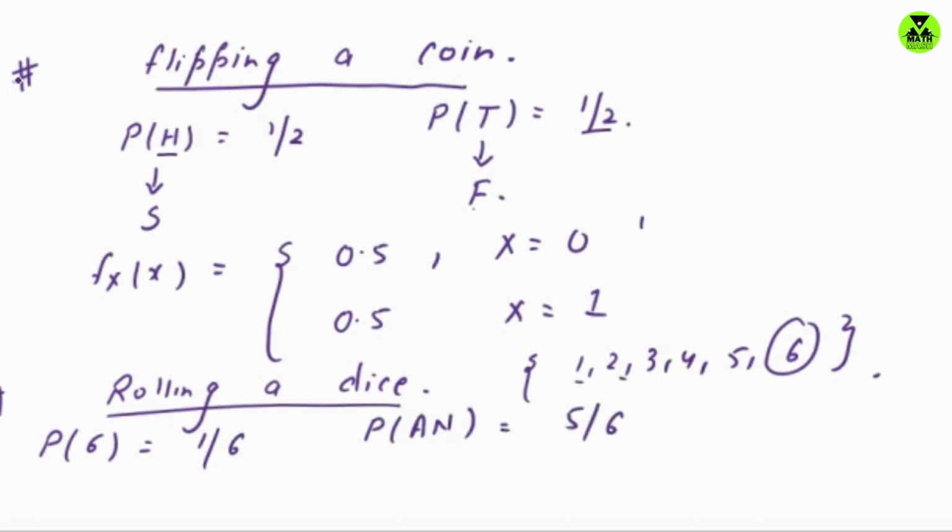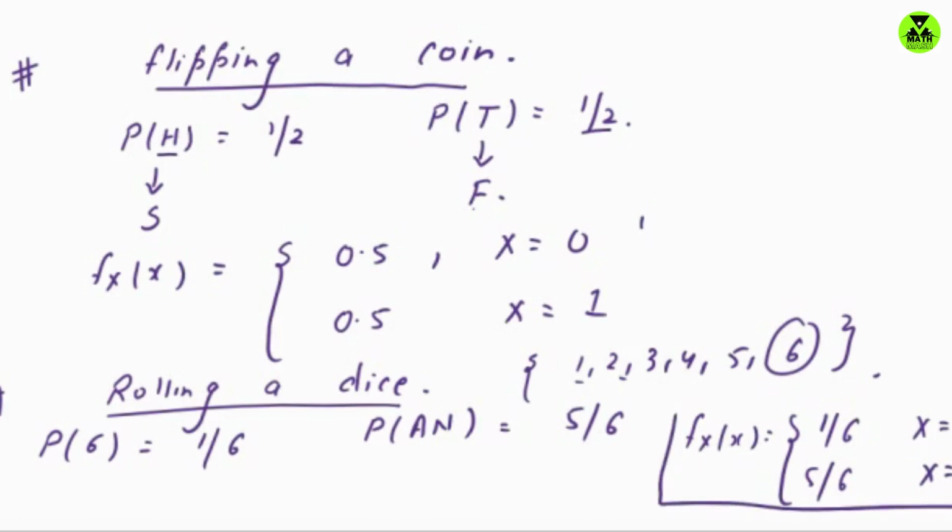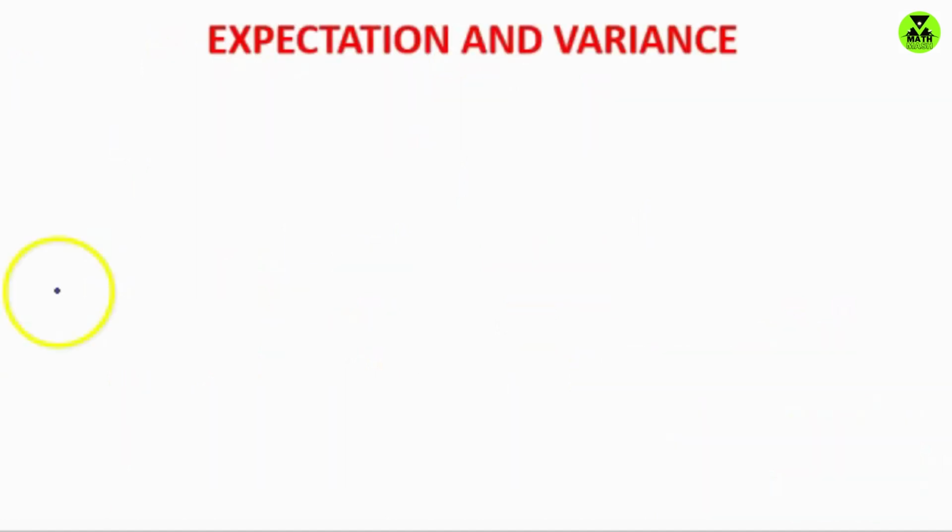If we are getting 1, 2, 3, 4, 5, the probability of getting any number other than 6 is 5 by 6. And the probability mass function, that is f x of x, is given by 1 by 6, because we have a success here whenever x is equal to 1, and 5 by 6 whenever we have a failure, that is, x is equal to 0, or we are getting any other number. So this is the probability mass function when we roll a dice.